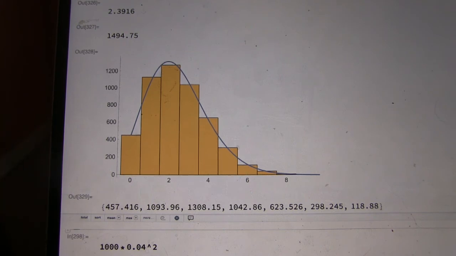But here's what it says theoretically we should see. We should have seen 457 zeros, and we saw 450. We should have seen 1,094 ones, and we saw 1,128. For twos, the theoretical was 1,308, and we saw 1,268. You can see we're pretty close, and you can see it from the graph too. So with 5,000 trials, we can get a very good estimate.